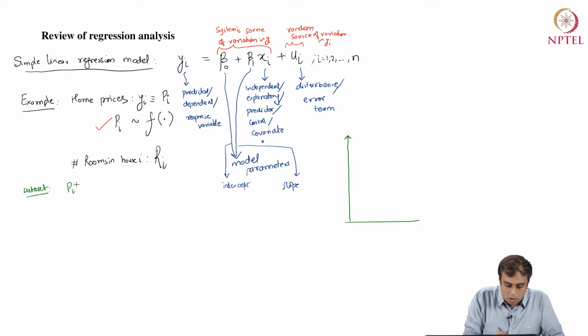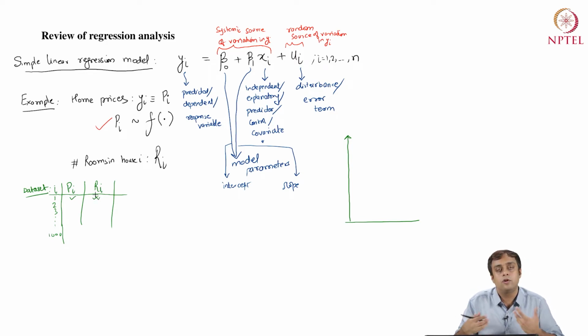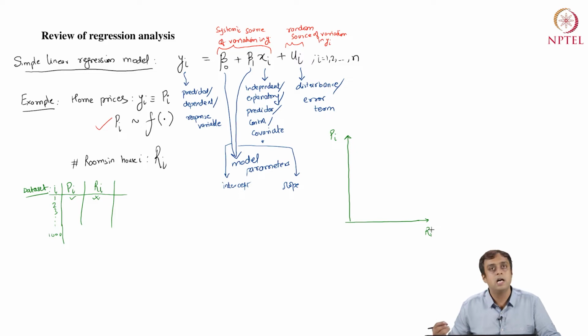Which comprises columns Pi and Ri. So I have data, right? I have prices for, let's say, i's are the IDs of homes, and I have data for 1000 homes, where for each home I have a price level Pi and a corresponding number of rooms, or the space over which it is built, indexed by Ri. Then with these data, I can definitely conceptualize a scatter plot of Pi versus Ri.